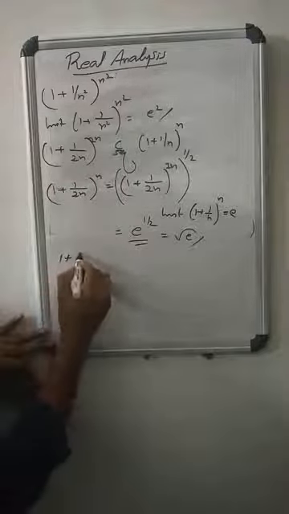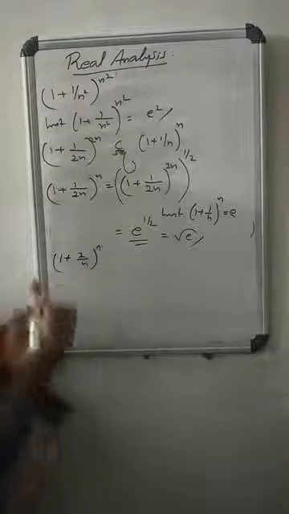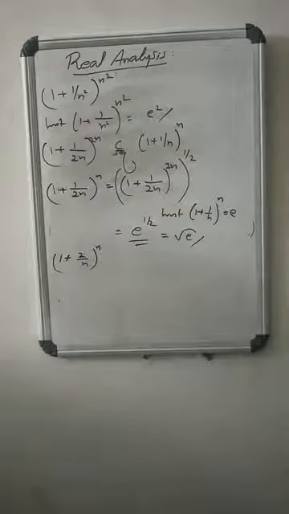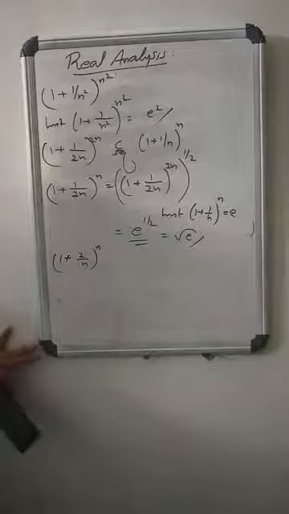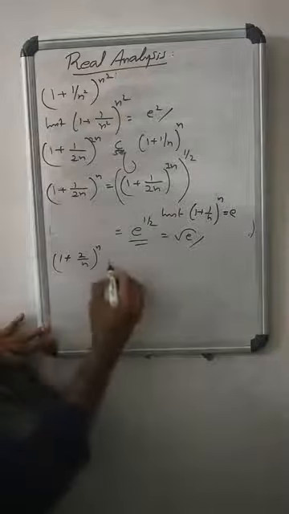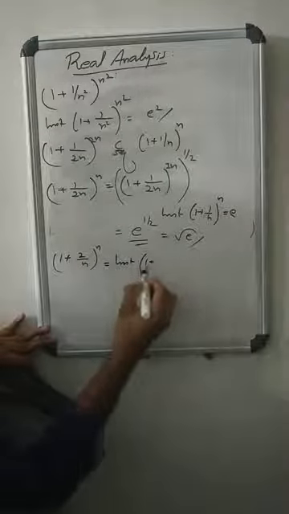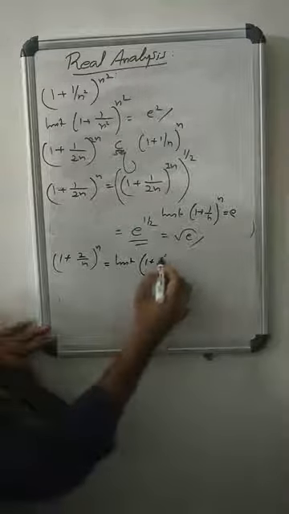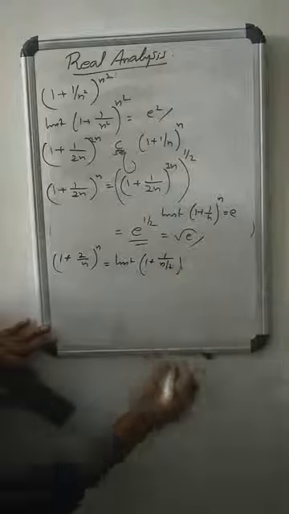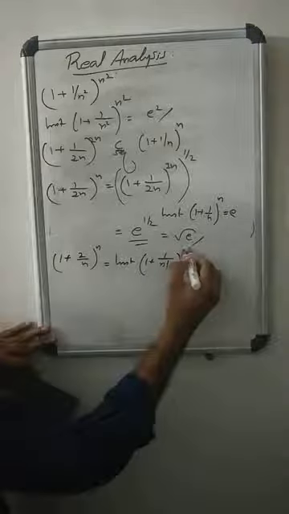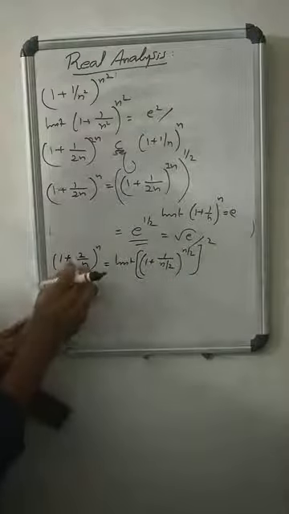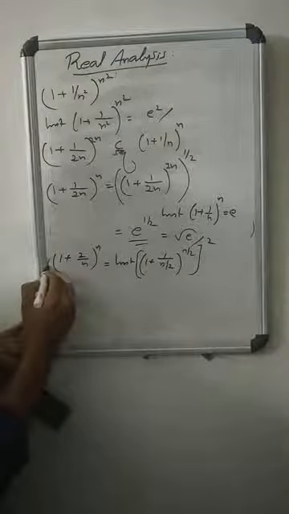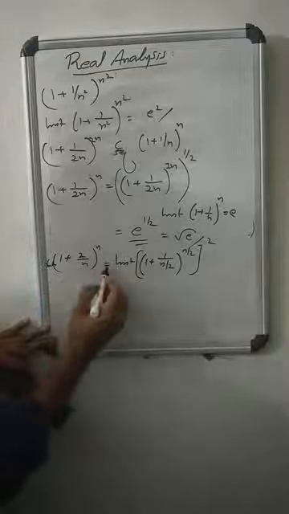What about the limit of (1 + 2/n)^n? This can be rewritten as the limit of ((1 + 1/(n/2))^(n/2))^2. Enough? The limit of (1 + 2/n)^n is the limit of